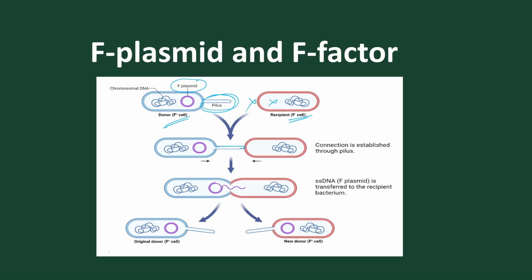At the time of union, this conjugation tube will extend and attach with the recipient bacteria, and help in dissolving the common layer of the recipient bacteria by enzymatic action. So a common passage is formed, and through this passage one of the replicated plasmids moves into the recipient cell. This recipient cell gets the plasmid and becomes F plus, so now both are F plus. Initially it was F plus and F minus.